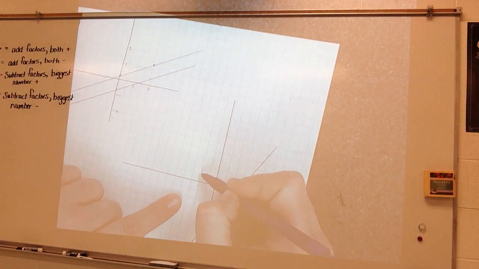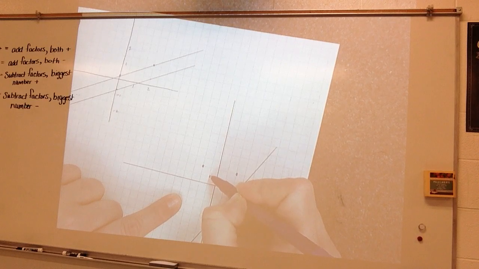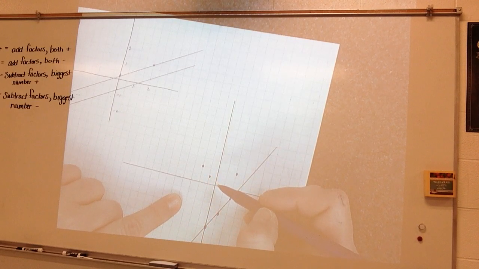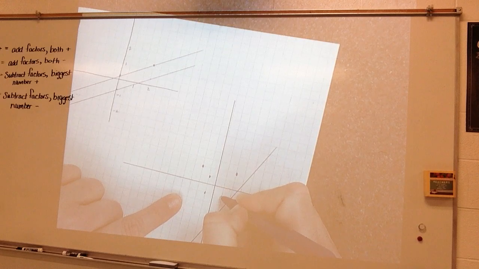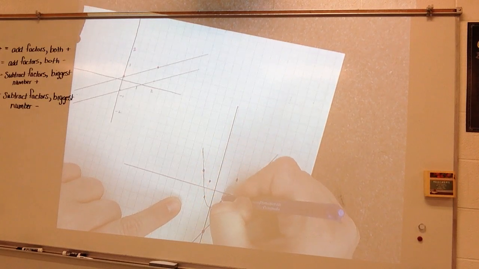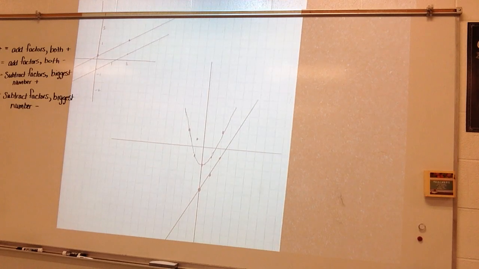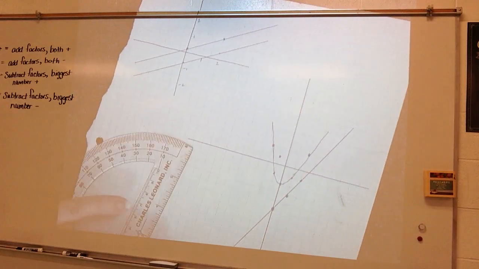So I have -2, 2. I have 2, 2. I have -1, -1. And 1, -1. And then 0, -2. So here's my parabola. What do we see? Once again, there are no visible real solutions. All right, let's do the last one.